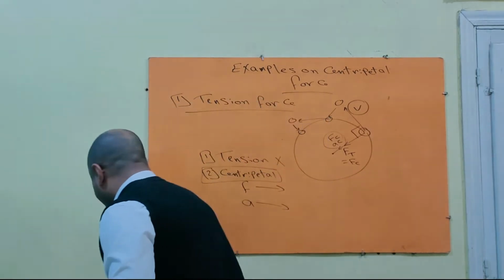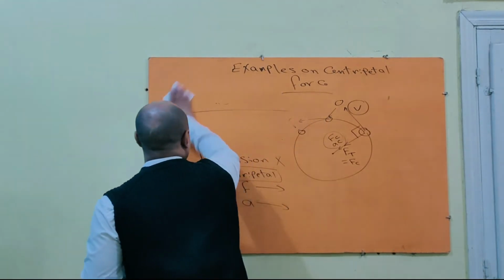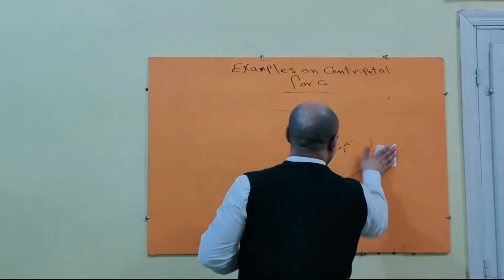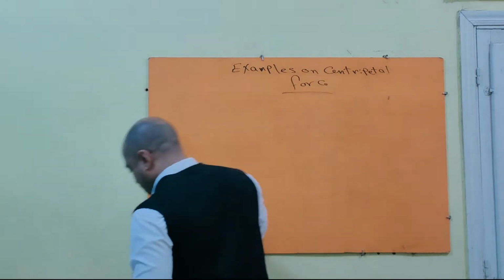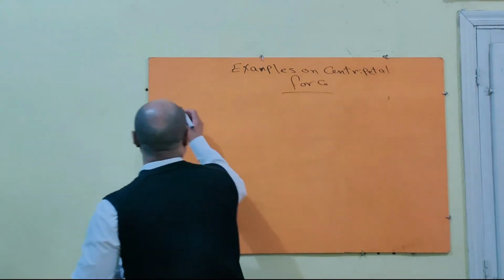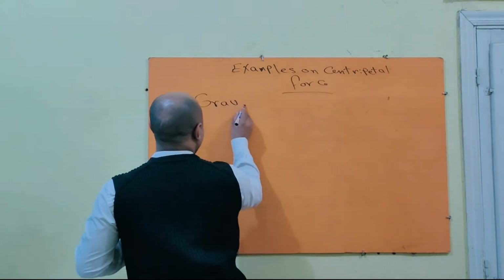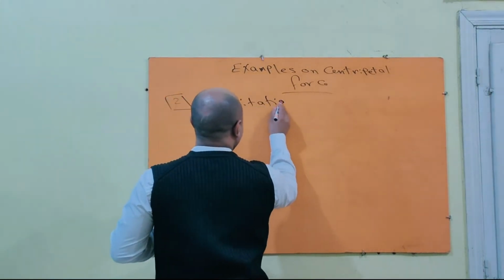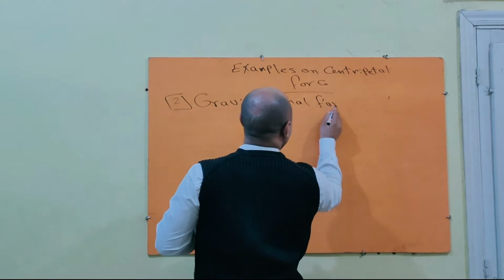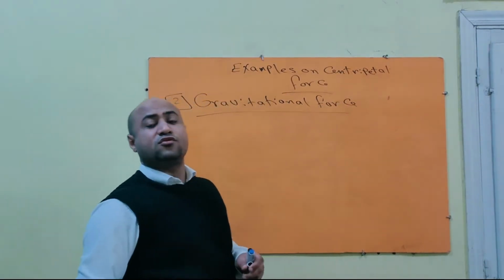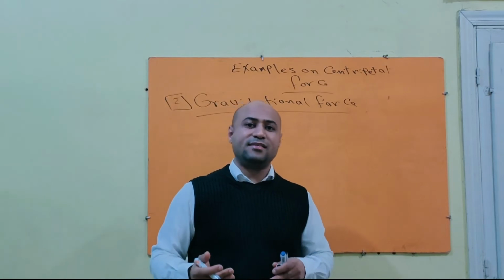Another example: gravitational force. Not all gravitational force acts as centripetal force.